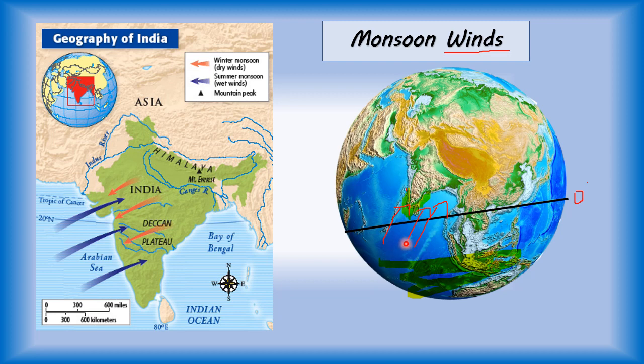Because monsoon winds originate in the southern hemisphere, cross the equator and enter India from the southern side only. It enters Kerala first, and they cross the Arabian Sea.